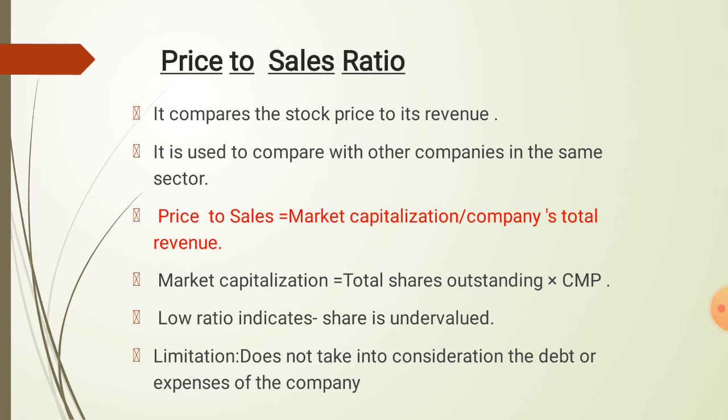Market capitalization is equal to total shares outstanding times CMP. CMP means company market price. A low ratio indicates the share is undervalued. The limitation of the price to sales ratio is that it does not take into consideration the debt or the expenses of the company. It only takes into account the revenue part of the company.